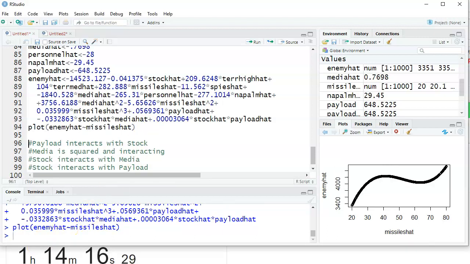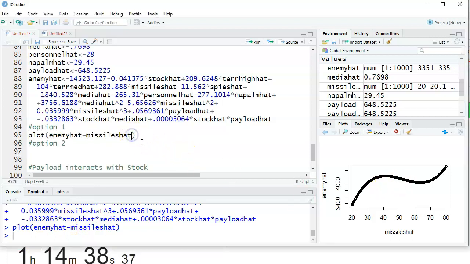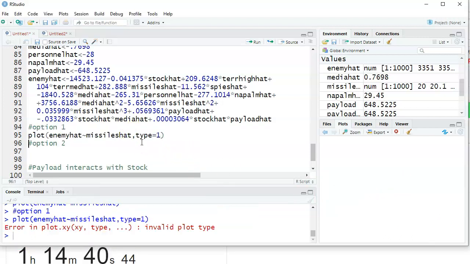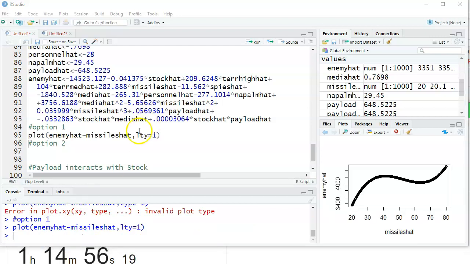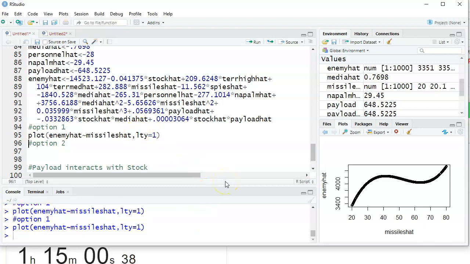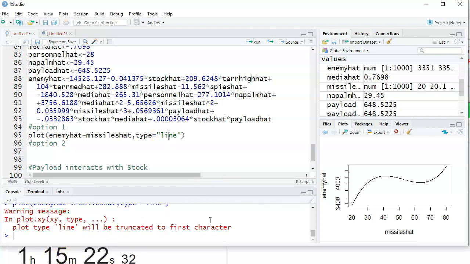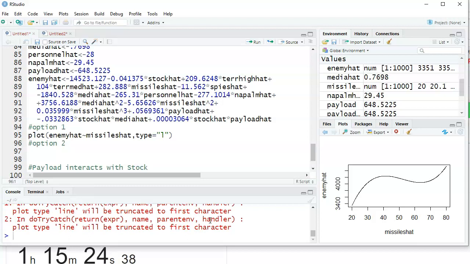Okay, that's a nice picture. I have a couple of choices here, and one is this plot right here. Actually, just because I'm that way, I want to make... Oh, no, don't do this. I'm doing a video. Okay, LTY equals 1. That's not doing it. Yeah, this is what I wanted. Type equals line, or just L for line. There we go, and that gives me a thin line. Does that look better? I don't know, I just like it that way.